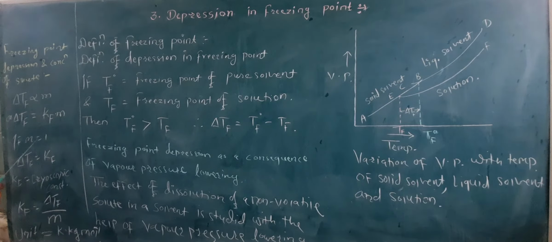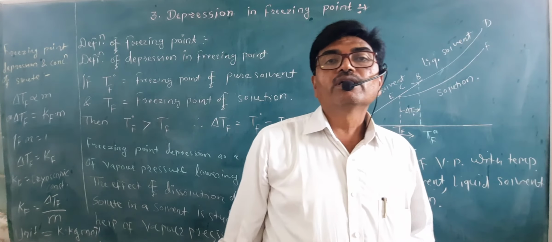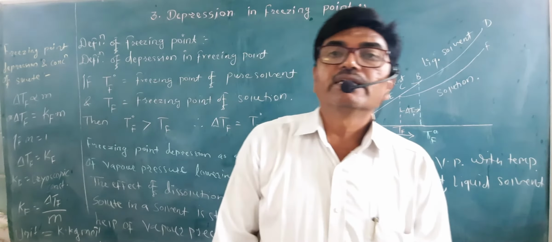Furthermore, if molality is equal to 1, delta Tf is equal to Kf, and this can be rearranged like this: Kf is equal to delta Tf upon m, from which we can derive the unit. The unit, from depression in freezing point, is Kelvin, and with molality, the unit is Kelvin kg per mole. In this way, this is one more colligative property, that is the depression in freezing point.